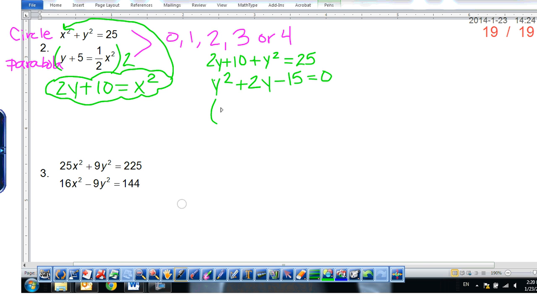So we're going to have y plus 5 and y minus 3. All right, so what 2 y values does that give us then?